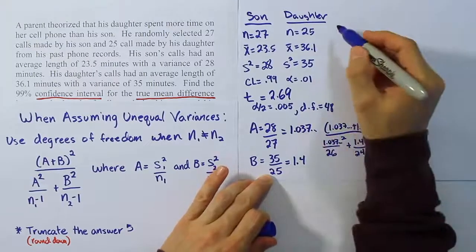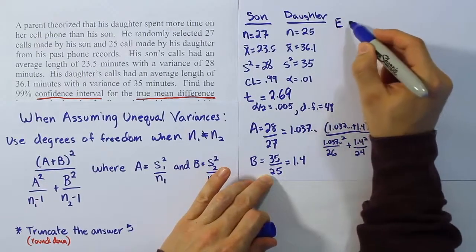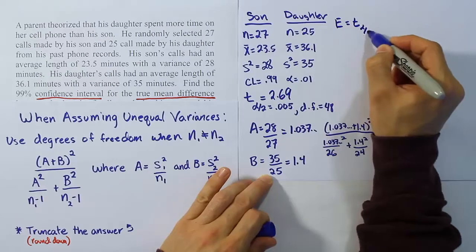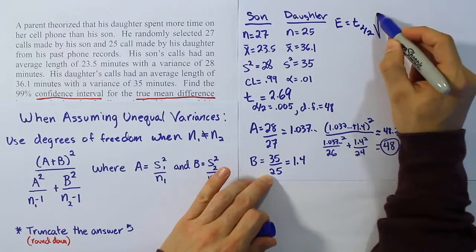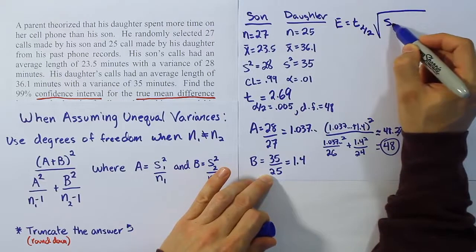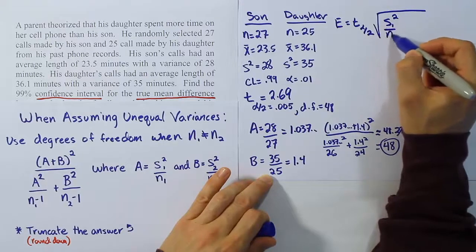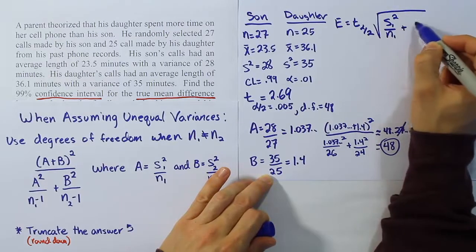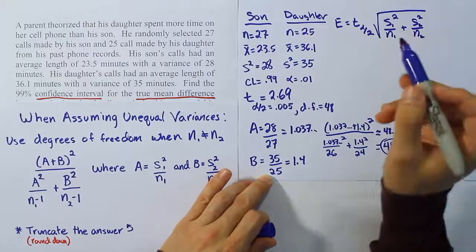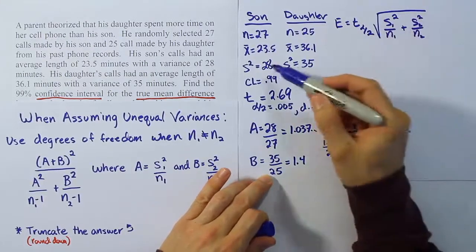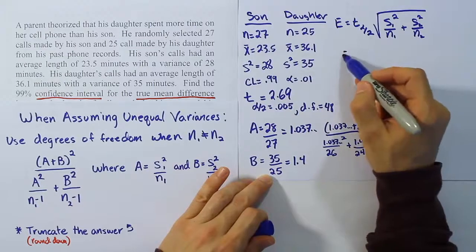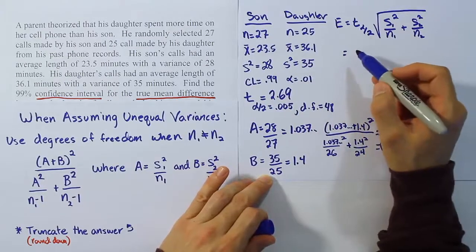Okay, so the margin of error formula, remember, is t alpha divided by 2 times the square root of the variance for the first population over its sample size plus the variance for the second population over its sample size. So remember, these are the variances, and we were given the variances in our problem, so we don't have to do anything other than just plug them in. We don't have to square them, in other words.